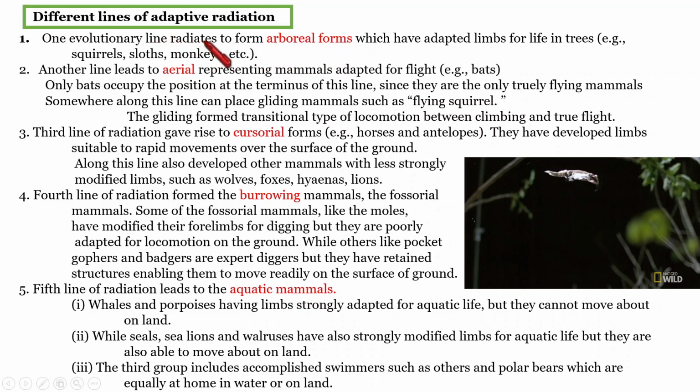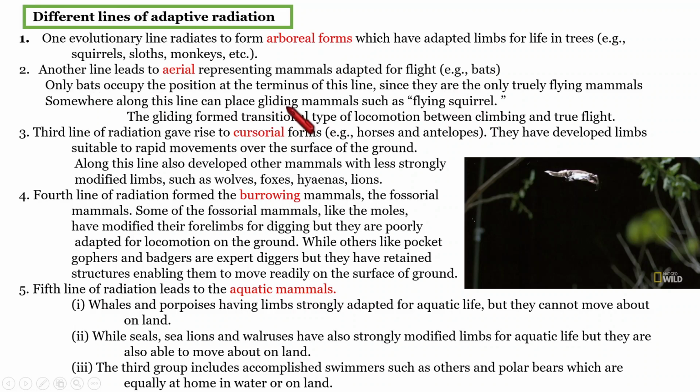So let's see first arboreal. The first line of radiation gives rise to the arboreal forms. They have limbs that are adapted to live in trees. Examples: squirrels, sloths, monkeys. The next line of radiation is aerial, the flight mode of life. For supporting flight, the limbs are modified into wings. And in that line, who occupies the terminal most position? It's surely bats.